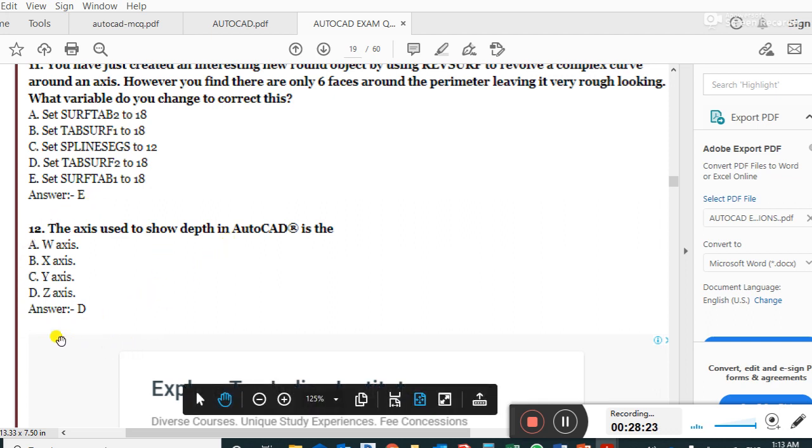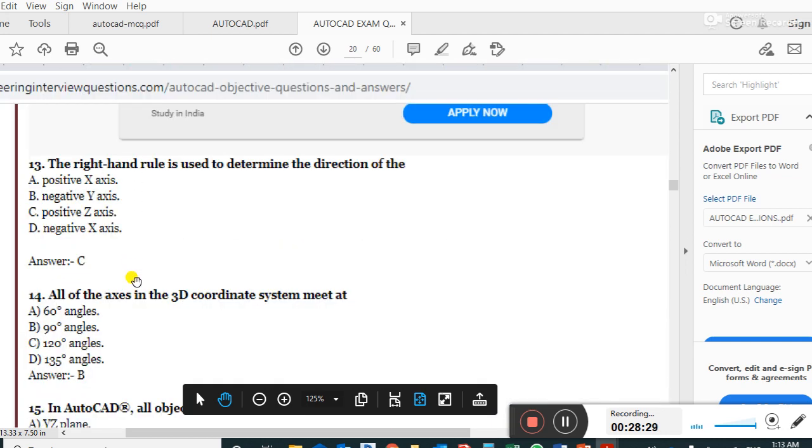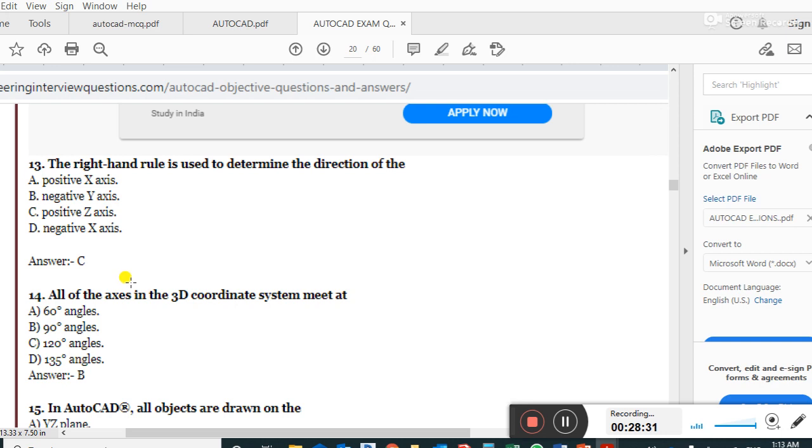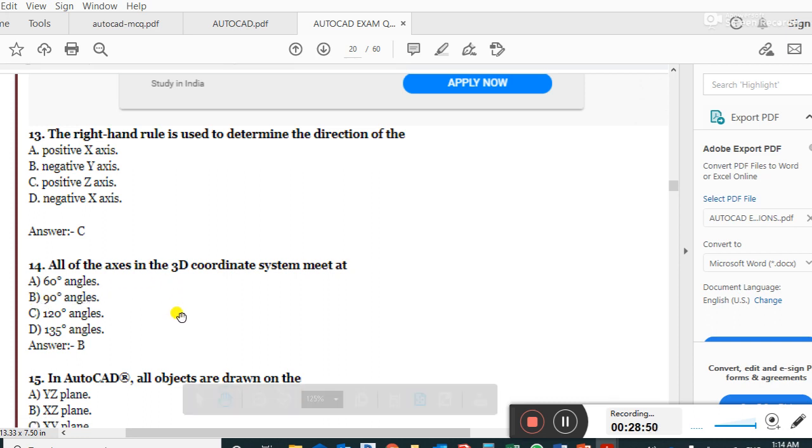This is not in the 2D, this is in the 3D. Z shows the depth or height. Next question, guys. The right hand rule is used to determine the direction of the positive Z axis. Right answer. All of the axes in the 3D coordinate system meet at a 90-degree angle. Right answer.